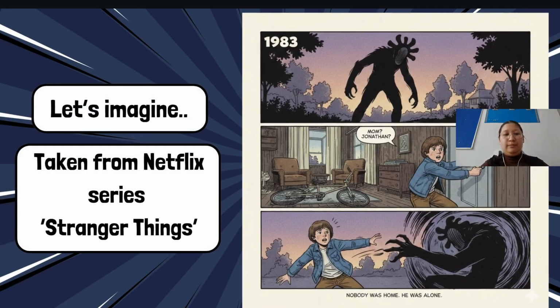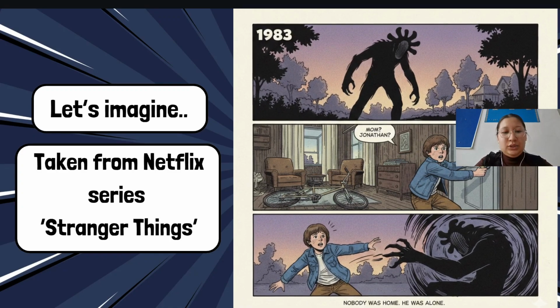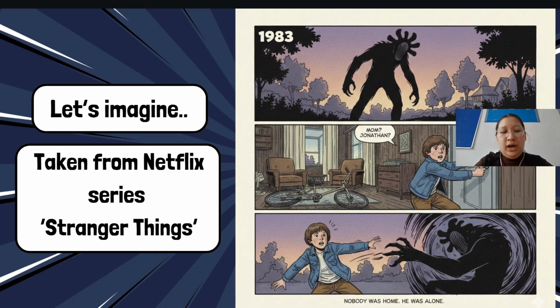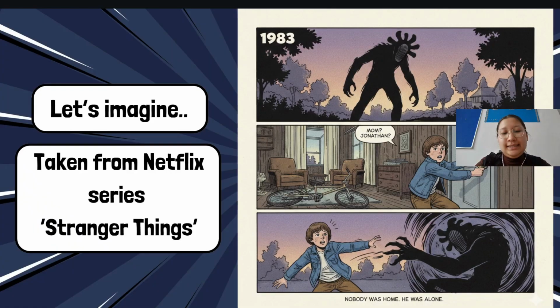Let's imagine. It's 1983. Will went home after playing D&D with Lucas, Justin, and Mike. On the way back home, he witnessed a black silhouette and fell from his bike. He rushed home, but neither Mom nor his brother was home, so there was nobody to help Will. Demogorgon kidnapped him. So, this story is taken from the Netflix series called Stranger Things.